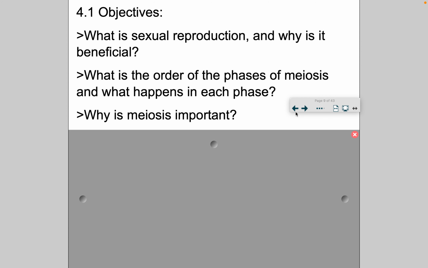Okay, that's all I'm going to cover in this first section. What I'd like you to do is read out of your book pages 117 to 119, and read up to haploid cells, stopping before the phases of meiosis. We're not going to go through meiosis today. That's going to be tomorrow's lecture. No assignment. We're just taking notes, getting ourselves situated, catching our breath after a long holiday break, and getting back into the swing of things.